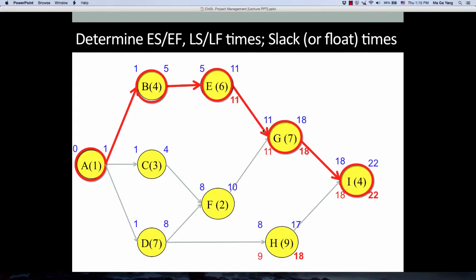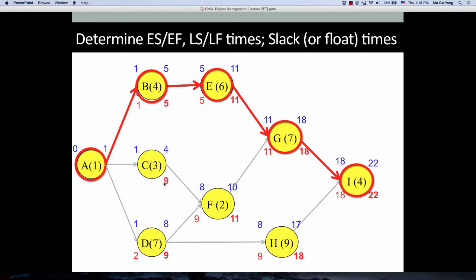Consider E goes 11, F also 11, because there's only one activity to follow. So 5, 9. And D, only one activity to follow. So 9 and 2. B is 5, 1.